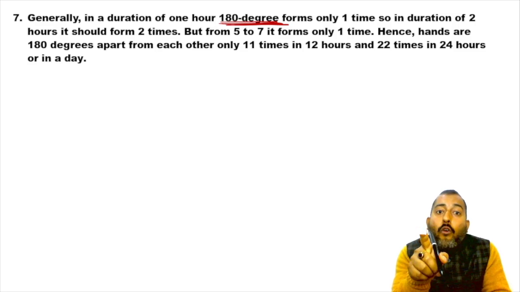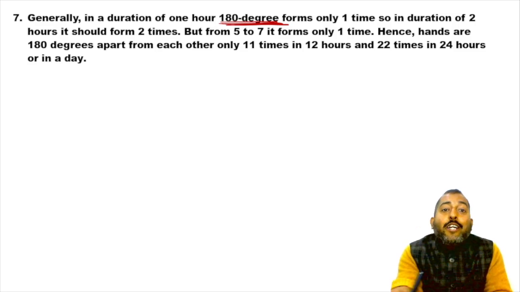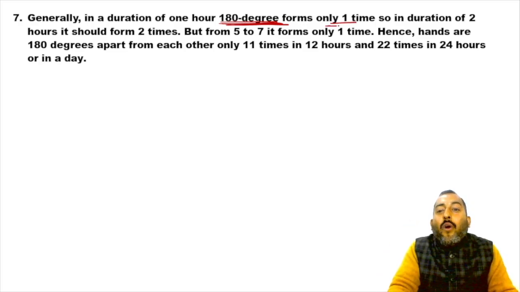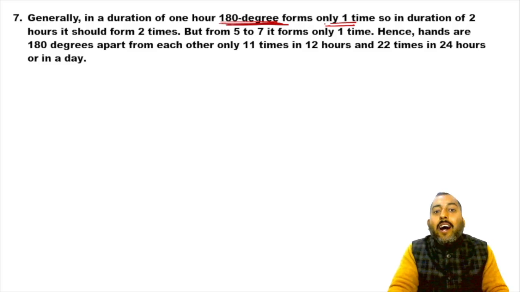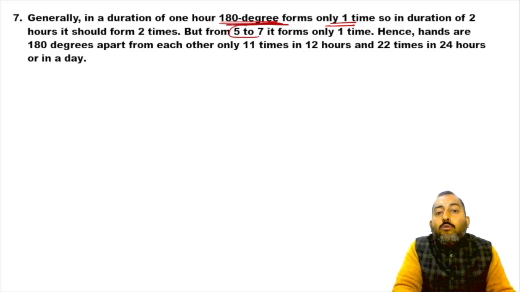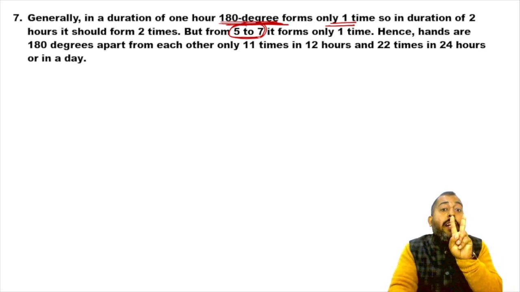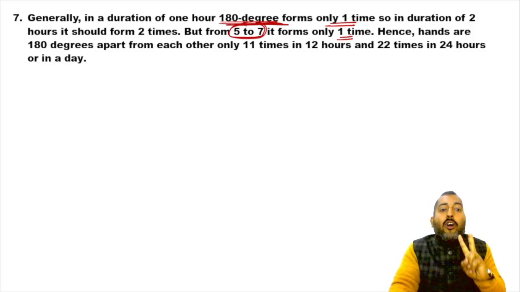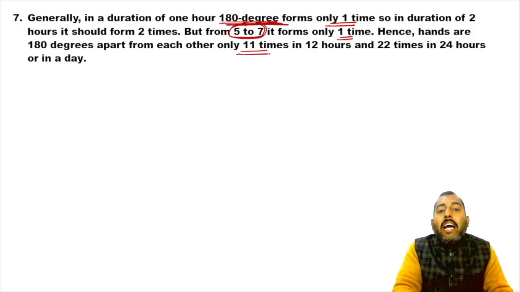So it must form 12 times in 12 hours and 24 times in 24 hours, but it is not so. 180 degree forms only one time in a duration of 1 hour, but 5 to 7 is a duration of 2 hours, and in these 2 hours it forms only once. Because of this it forms 11 times in 12 hours and 22 times in 24 hours.